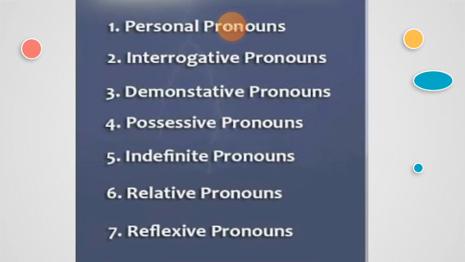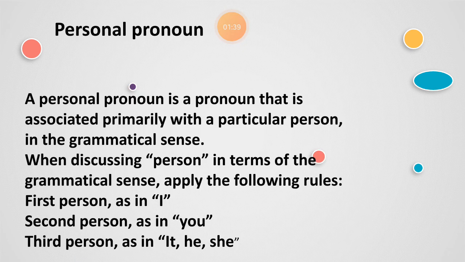Here come the types of pronouns. These are personal pronouns, interrogative pronouns, demonstrative pronouns, possessive pronouns, indefinite pronouns, relative pronouns, and reflexive pronouns. So these are the 7 kinds of pronouns. Let's start with the personal pronoun. A personal pronoun refers to the person.